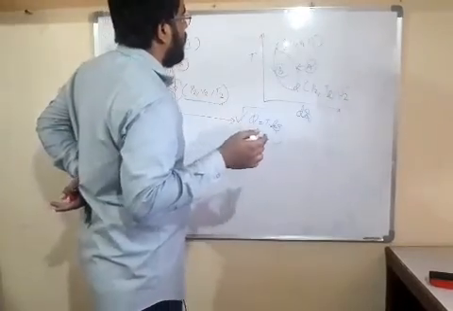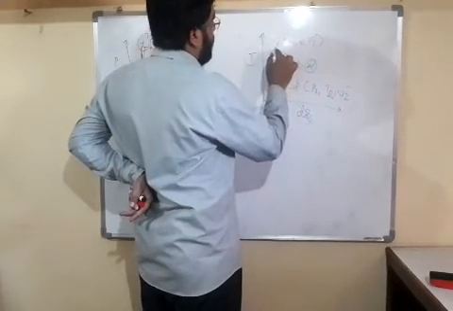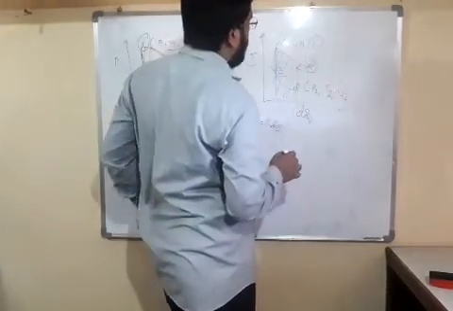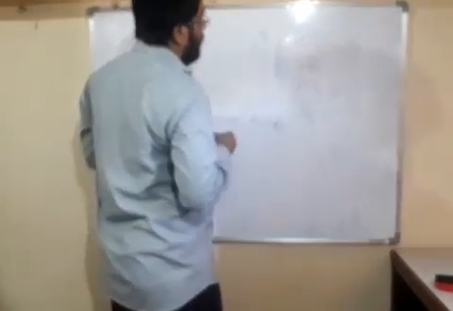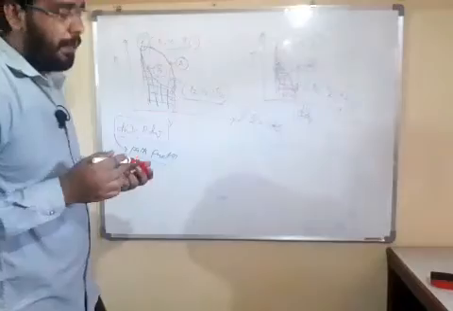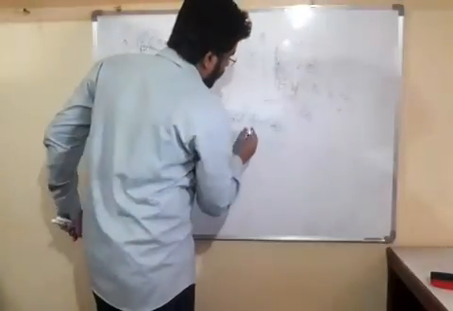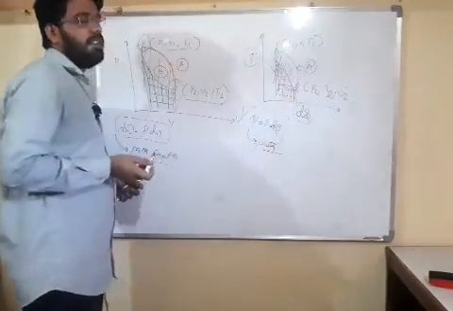Friends, what happened here? The area under the temperature-entropy diagram is the transfer of heat. So friends, our process A is denoted by this blue marker, and process B is denoted by this red marker. So friends, these two areas are different. So by changing the path, the transfer of heat also changes. There is a change in the value of transfer of heat. So friends, we can say that transfer of heat is a path function. It depends on the path the system follows.